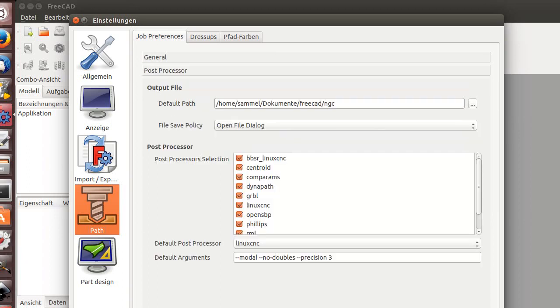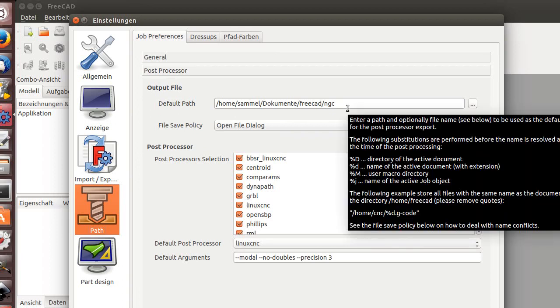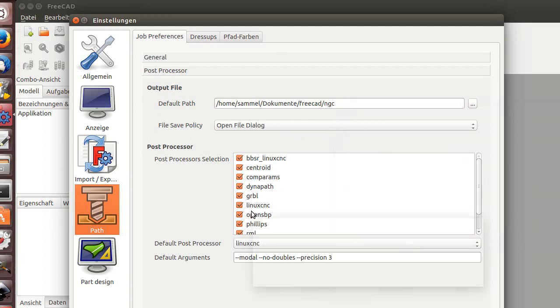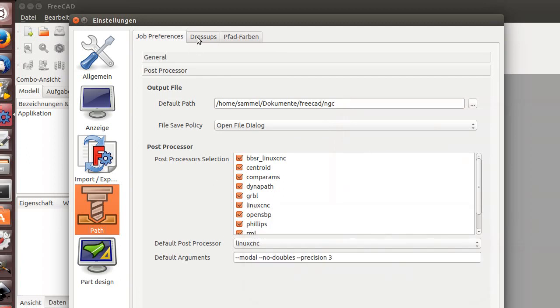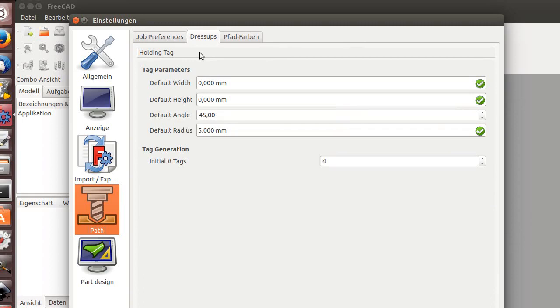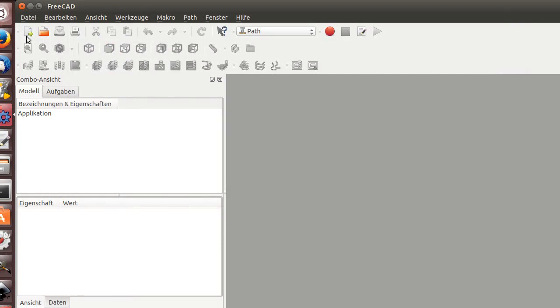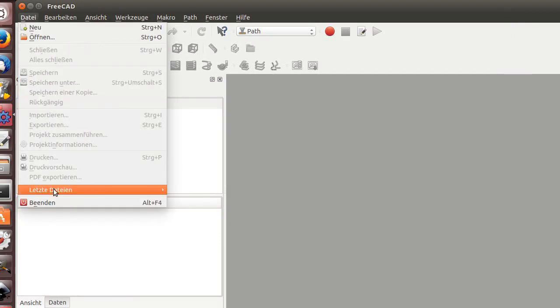The standard path is also here for the default path, where the NGC, where the G-code goes. So if you go here on LinuxCNC, it will tell you the system. And as we have dressups, I will be making a tutorial later on what this is saying. I say OK, and now we're going to do something.